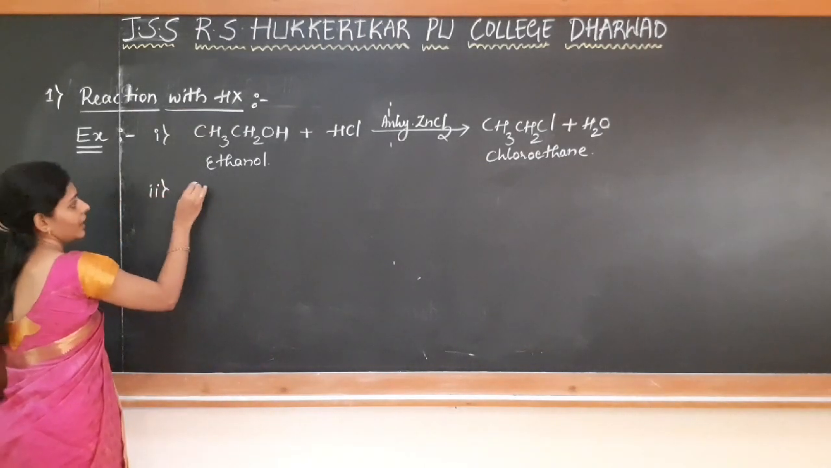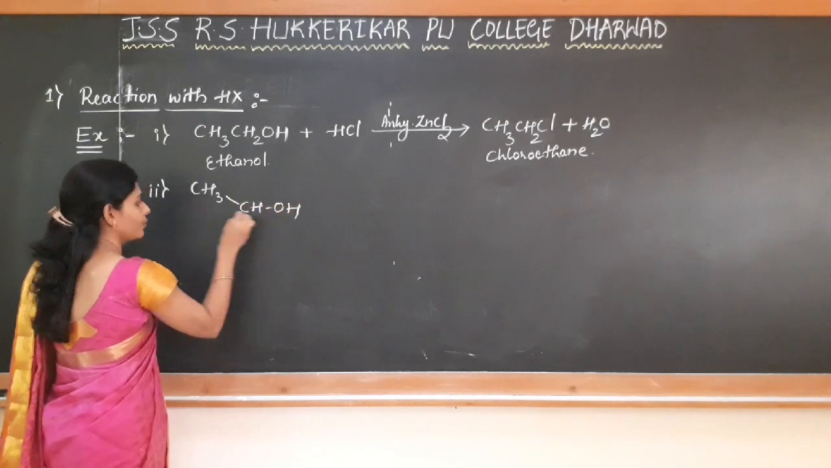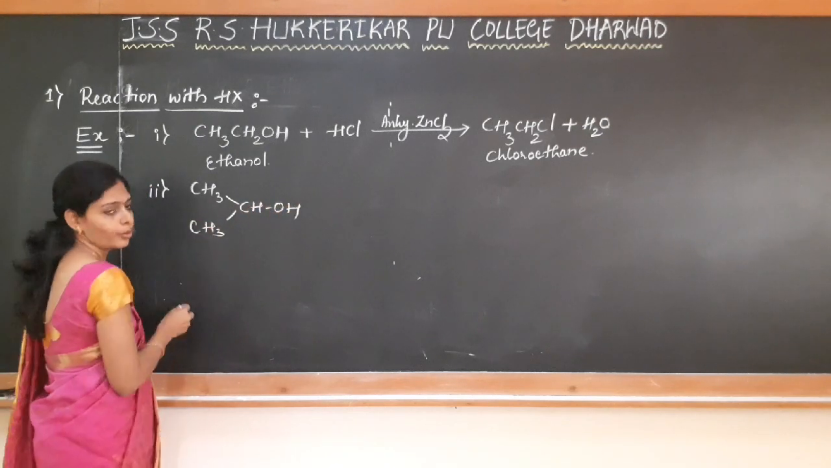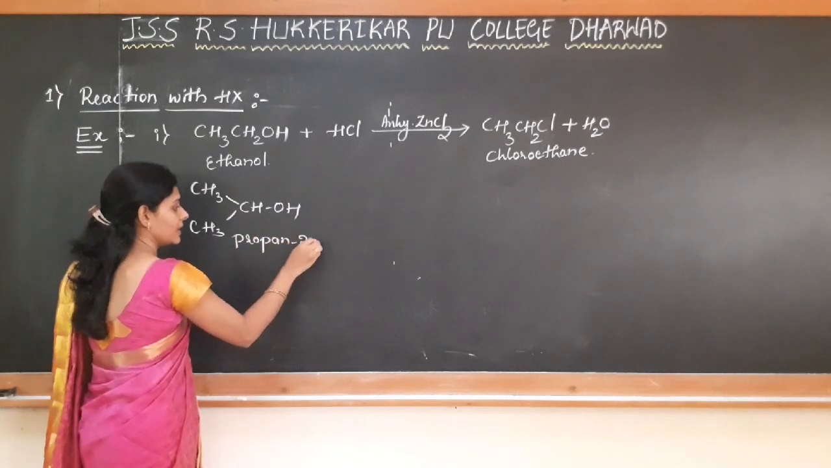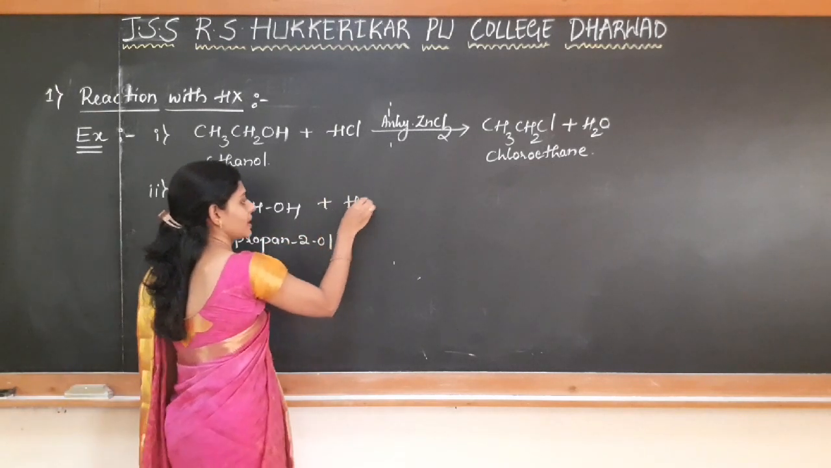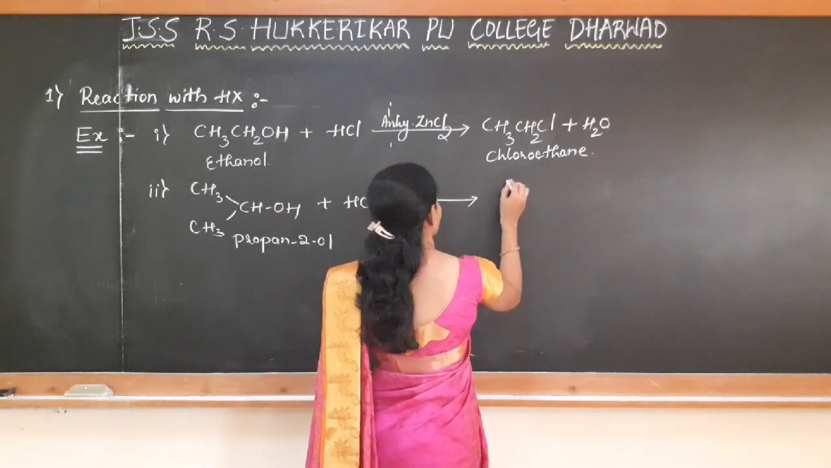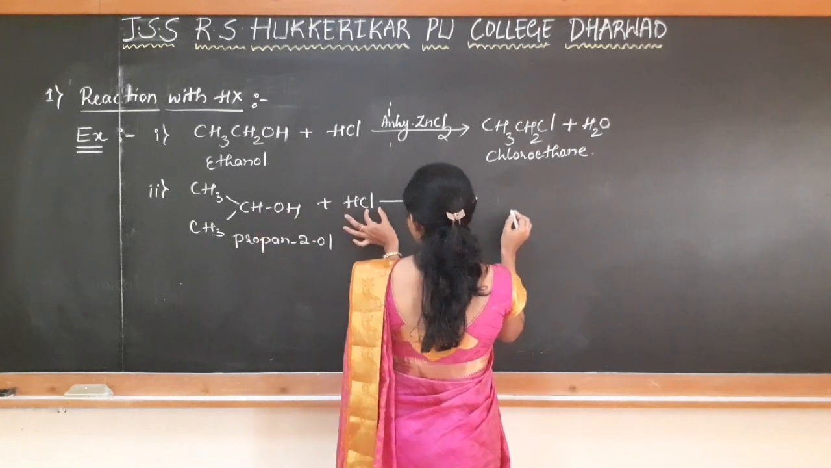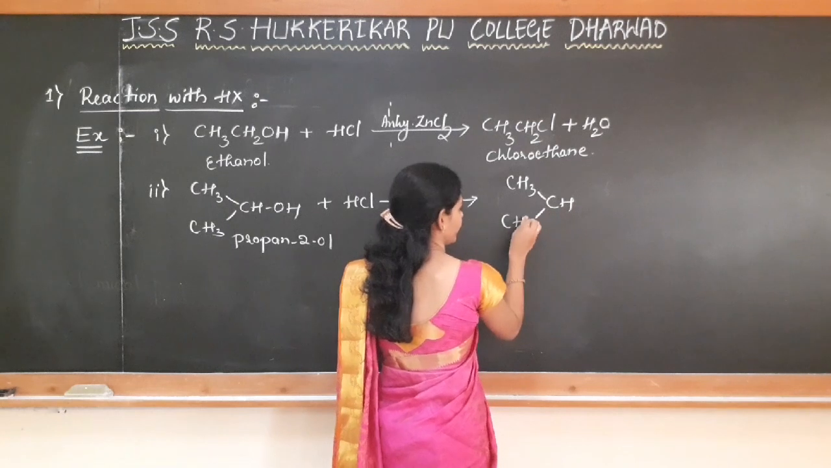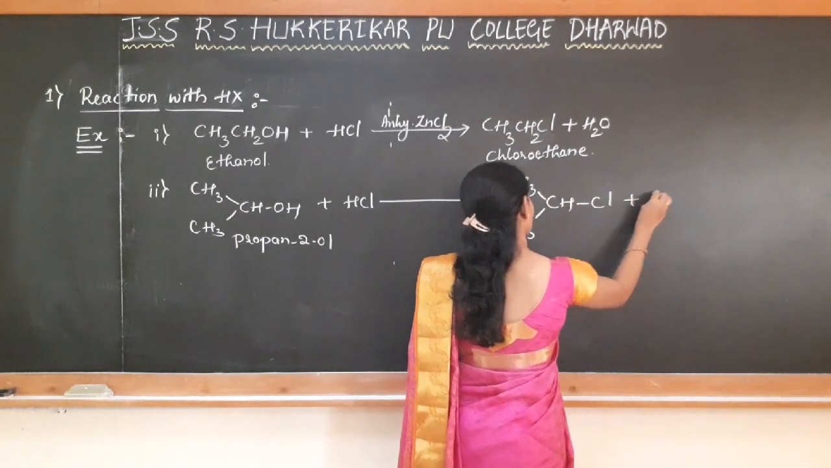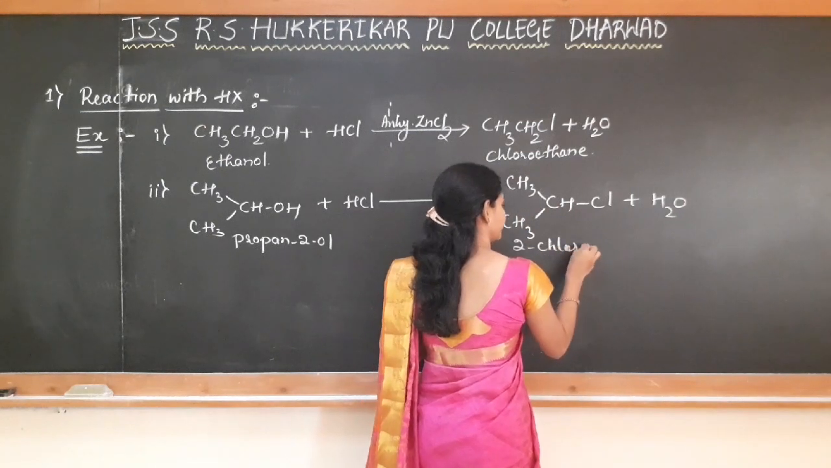Second example, if I take here propan-2-ol. When it is subjected to the same reaction, what happens? There is a formation where OH is replaced by Cl. So what we get here? We get 2-chloropropane.